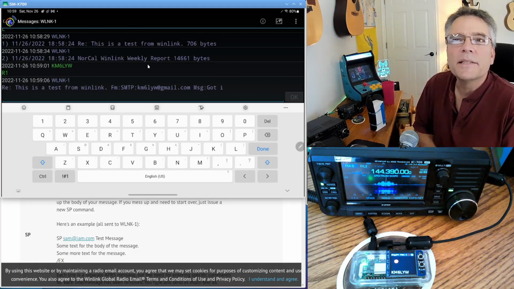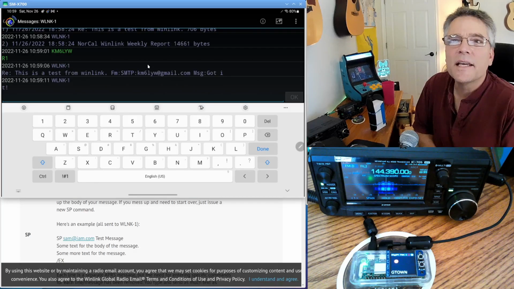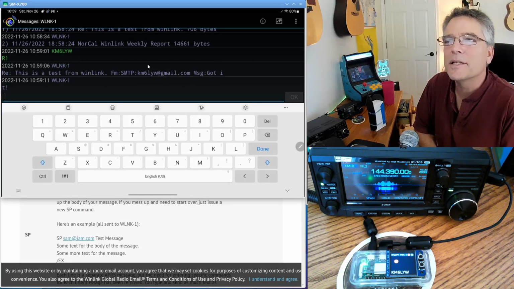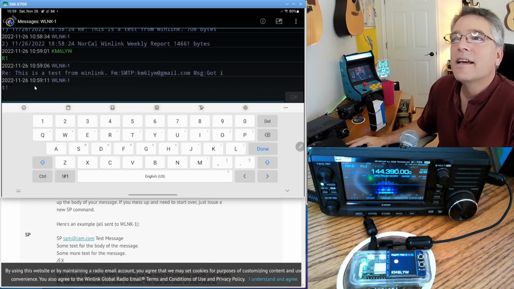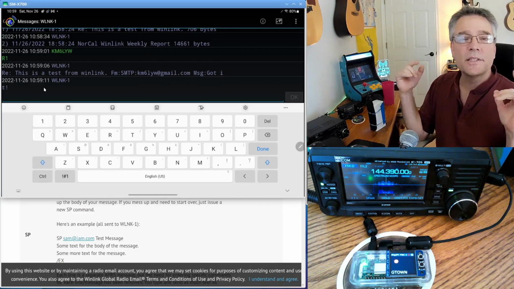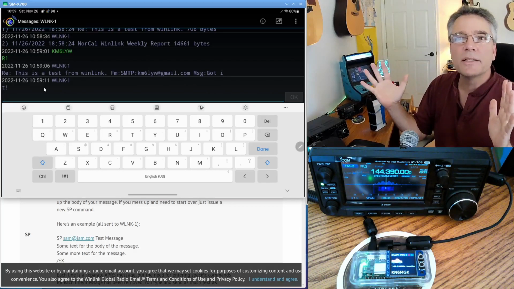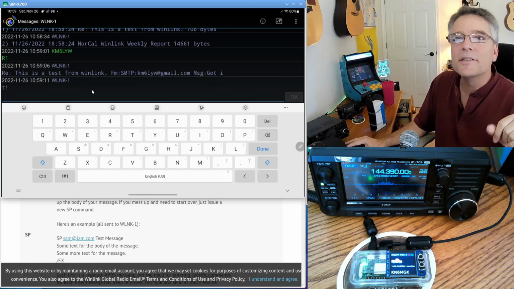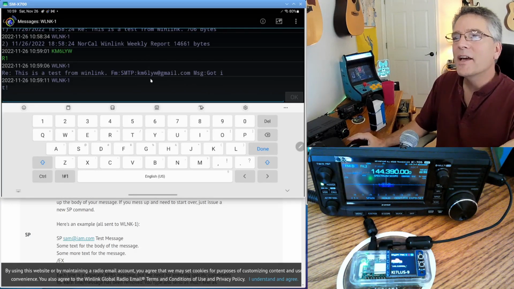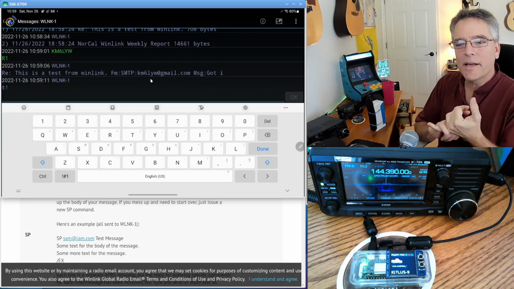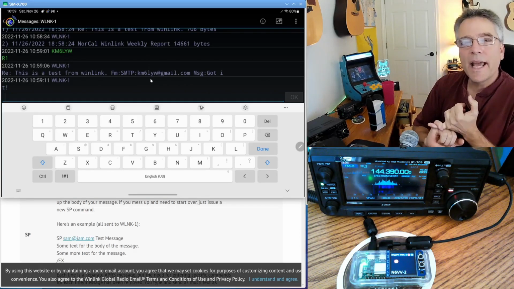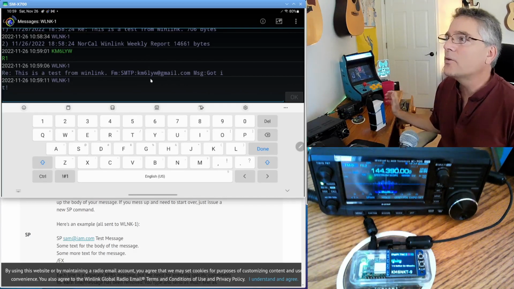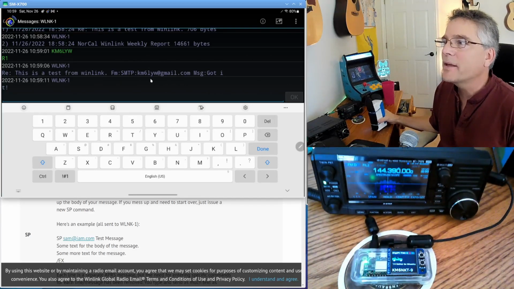And then the message says, regarding this is a test from Winlink, from SMTP, from my email addresses. And then the message was, got it. You'll notice it broke it into two APRS messages because an APRS message can really only be about 67 characters. So it actually broke the message "got it" into two different lines here. So we did it. We sent email through the email gateway and APRS. We also sent and received email using the Winlink radio service, and we did it all over the APRS network.